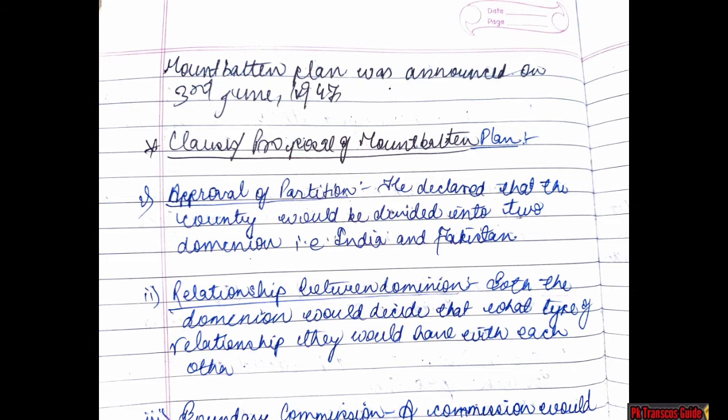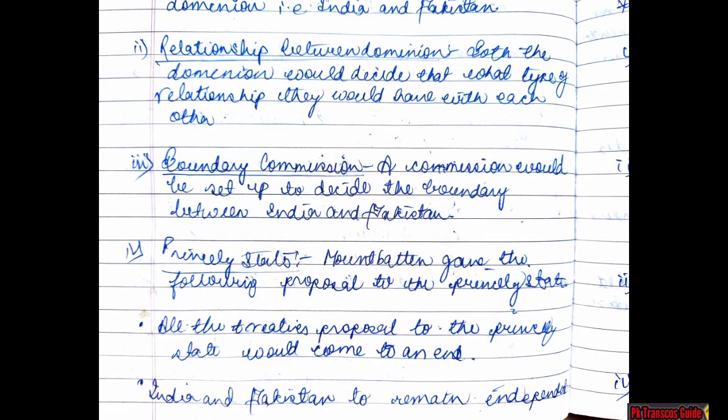First, approval of partition. He declared that the country would be divided into two dominions, that is India and Pakistan. Second, relationship between dominions. Both dominions would decide what type of relationship they would have with each other. The third, Boundary Commission. A commission would be set up to decide the boundary between India and Pakistan. And the fourth, princely states. Mountbatten gave the following proposal to the princely states. First point, all the treaties and agreements with the princely states would come to an end. India and Pakistan to remain independent.